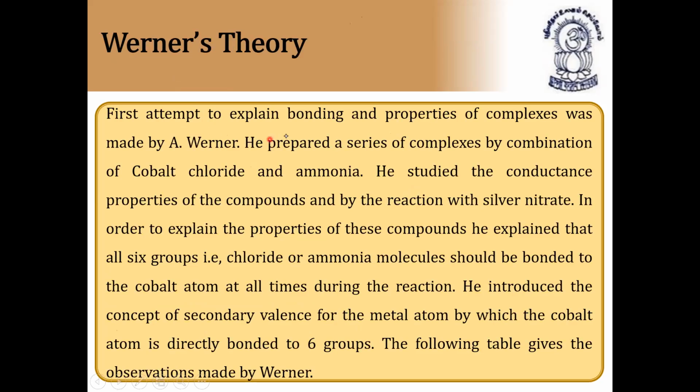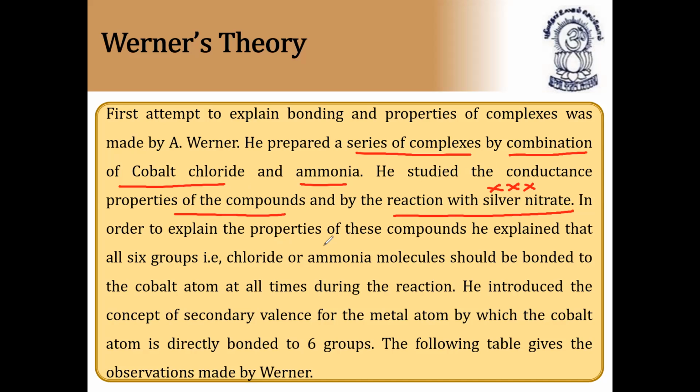The first attempt to explain the bonding and properties of complexes was made by A. Werner. He prepared a series of complex compounds by the combination of cobalt, chloride, and ammonia. He studied the conductance properties of the compounds and their reaction with silver nitrate. Here, the silver nitrate is important; they'll ask this. So, how did he start with coordination compounds? He formed many complex compounds by the combination of cobalt, chloride, and ammonia.